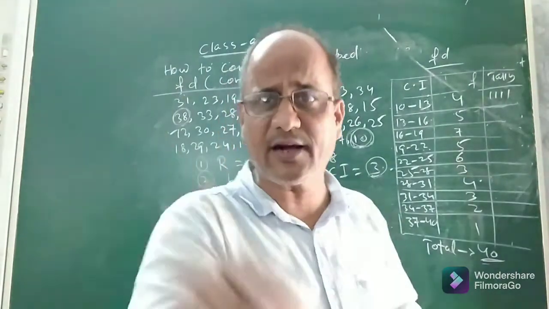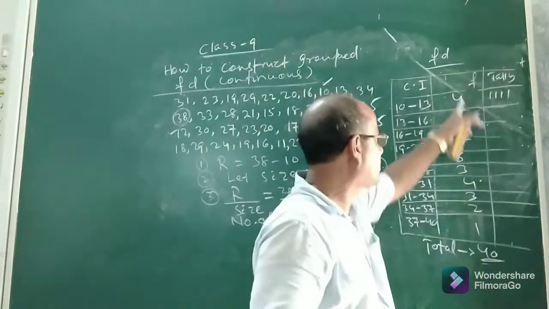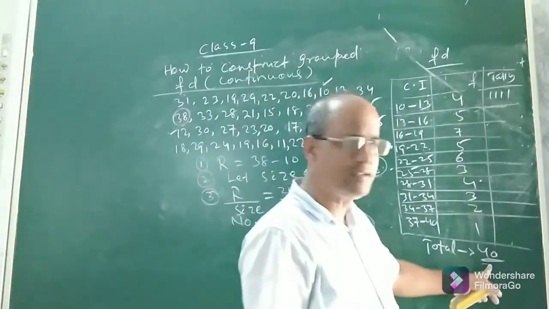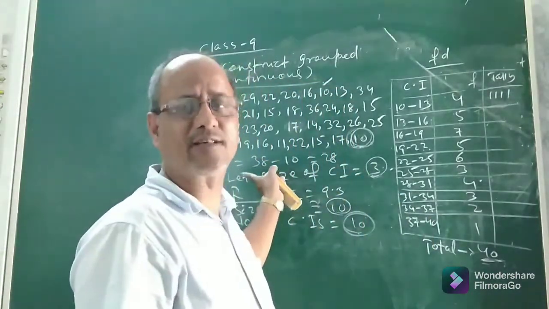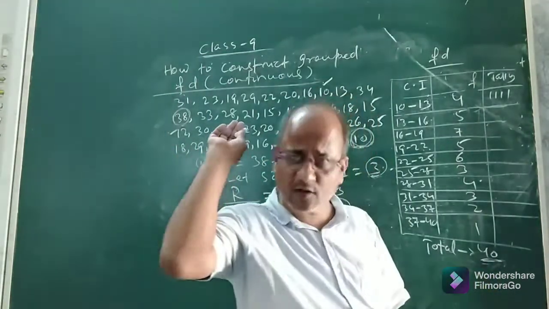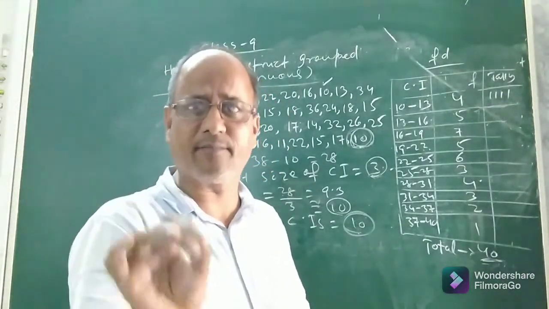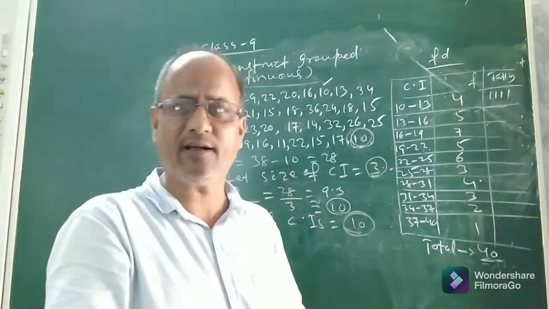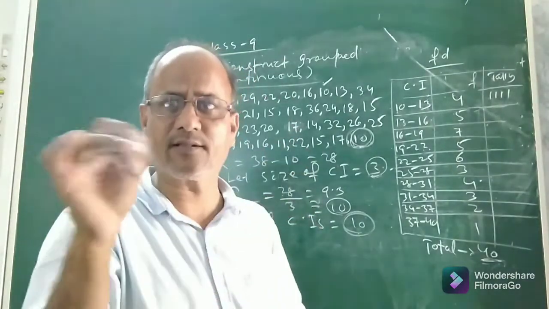Then only you will confirm that your frequency distribution is correct. Otherwise there is some error. Check it once again. Suppose by mistake while calculating frequency you made some mistake, then the sum of frequencies will never be equal to 40, that is the total number of observations. If you see that the sum of frequencies is not equal to the total number of observations given in the question, then you will come to know that there is some error, that you have made some error somewhere in calculating the frequencies. So do check once again, and you will definitely get the correct frequency by counting once again.